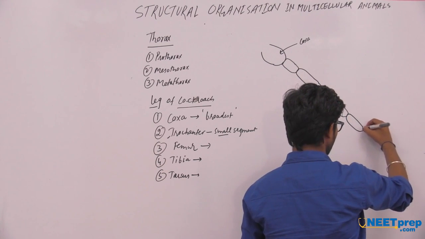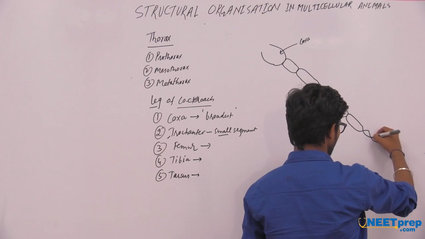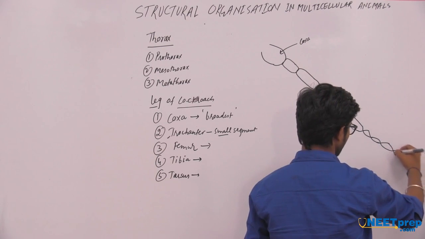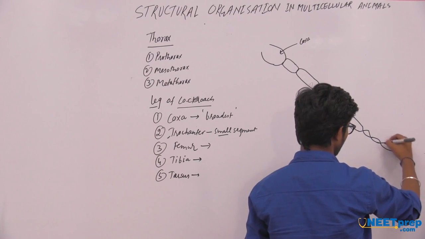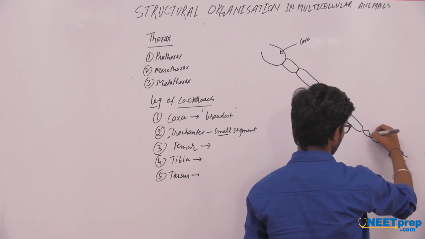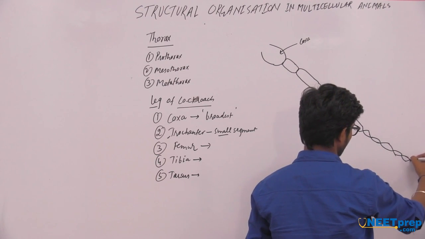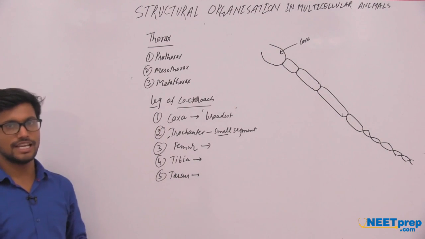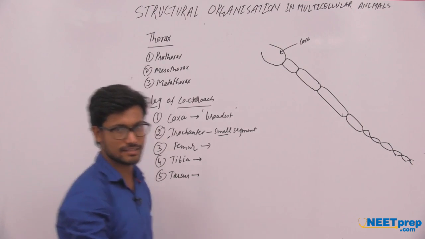This tarsus region is divided into 5 subsegments. These 5 subsegments are known as pretarsus.